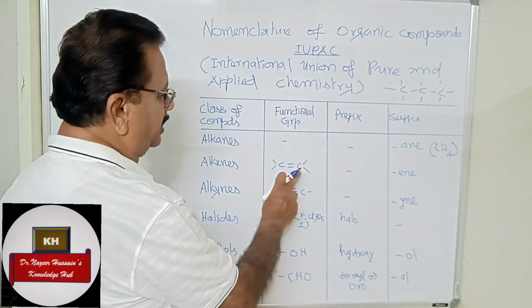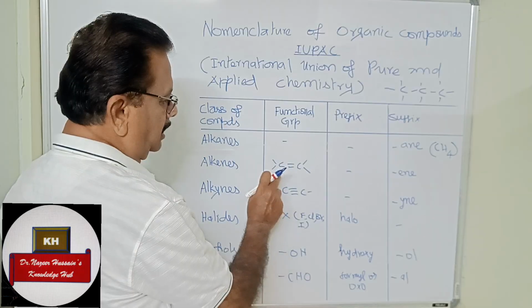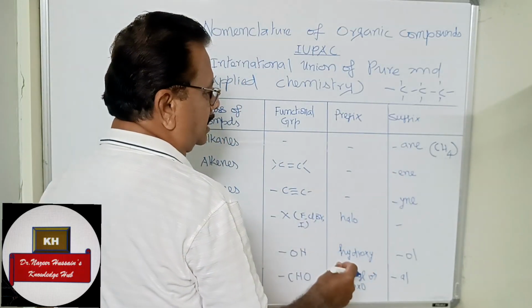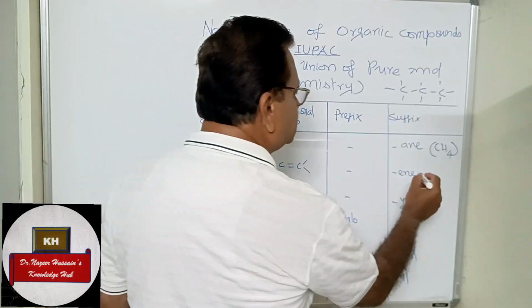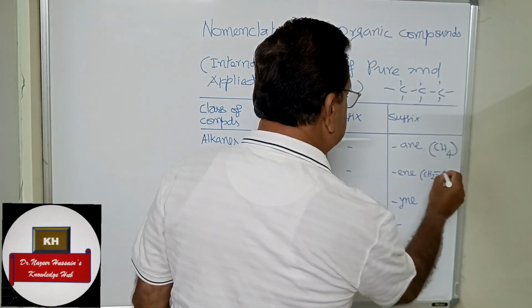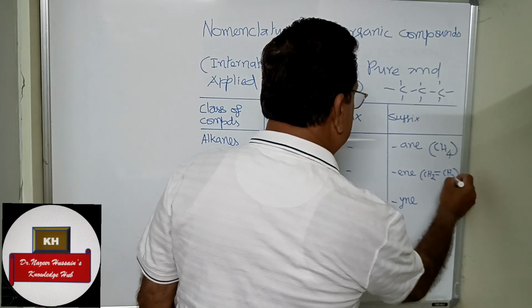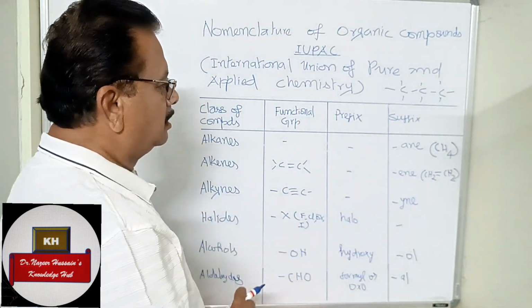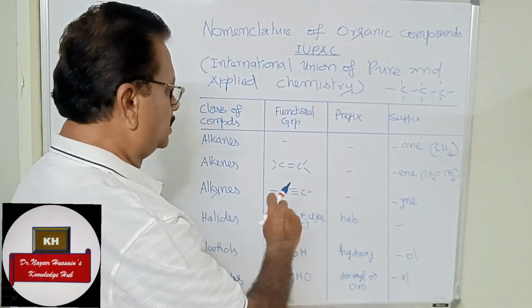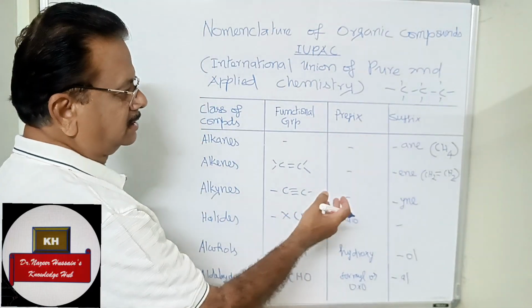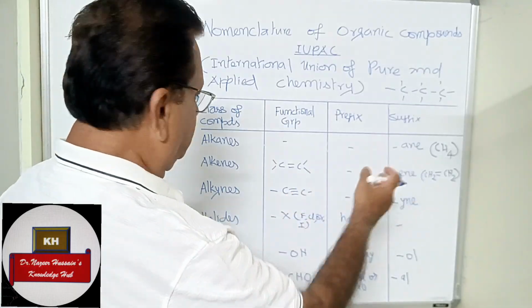We need a minimum of 2 carbons connected with a double bond, and the suffix is ene. Example: CH2 double bond CH2, which we call ethene.